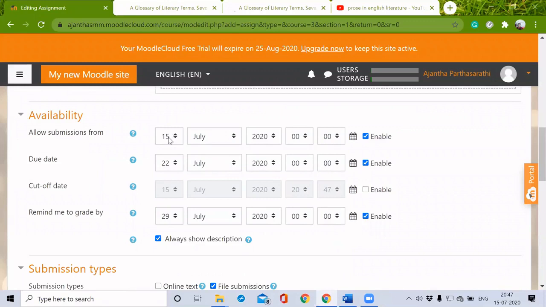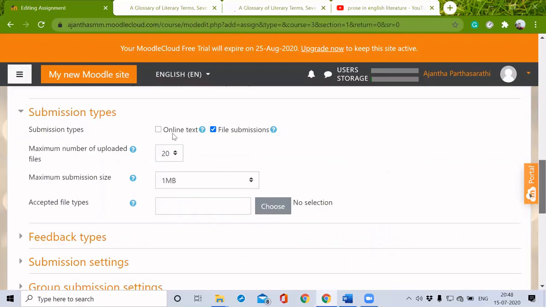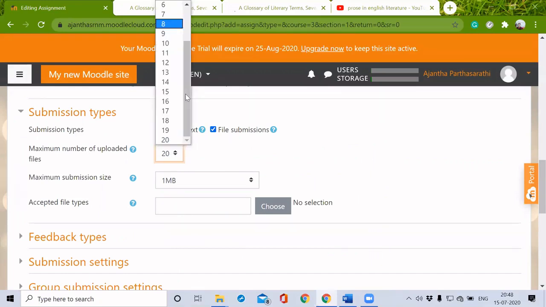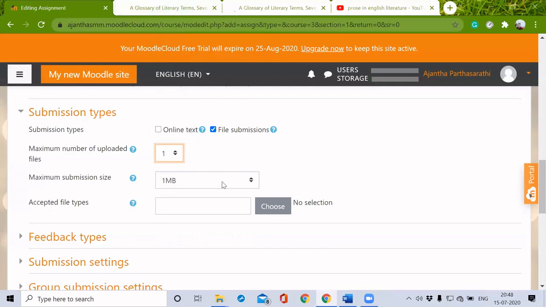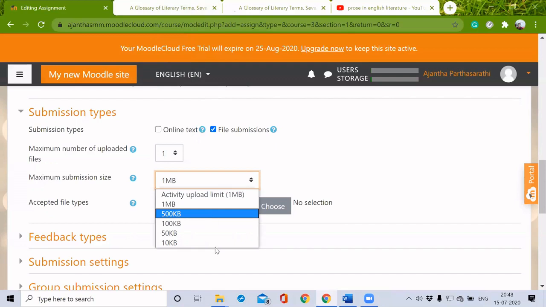Then allow submissions from, we can enable it here. Due date and cutoff date. If you want to give any cutoff date, I can do. Even we can enable this reminder to grade the assignments. Submission type, whether we want to make it online text or file submission. So the students can upload their file here. That will be better. Maximum number of uploaded files per person will be 1 because they are going to give only 1 assignment. So I'm just restricting here. Maximum submission size also we can give. The maximum size will be 1 MB per student. Accepted file types also we can choose.